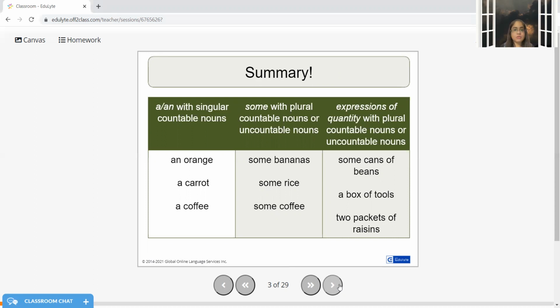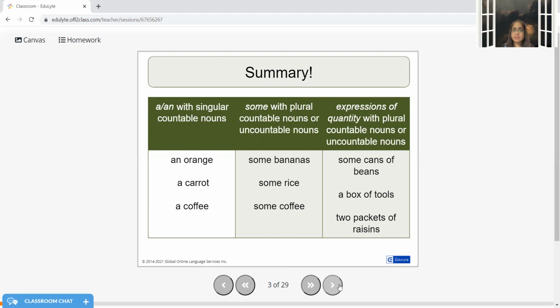And I can also say, give me some rice. Now, rice is something which is absolutely uncountable. Give me some milk, uncountable. Give me some water, again, uncountable. So with such nouns, I'm using some. And I can also have different forms of expressing this quantity, like a box of tools. How many tools are there inside the box? I don't have an idea, but I'm just saying one box of tools.